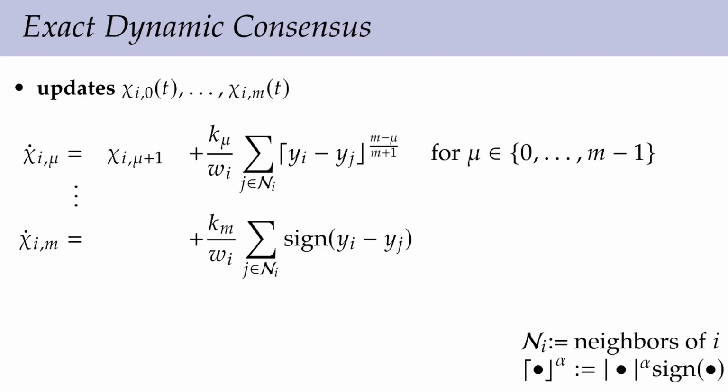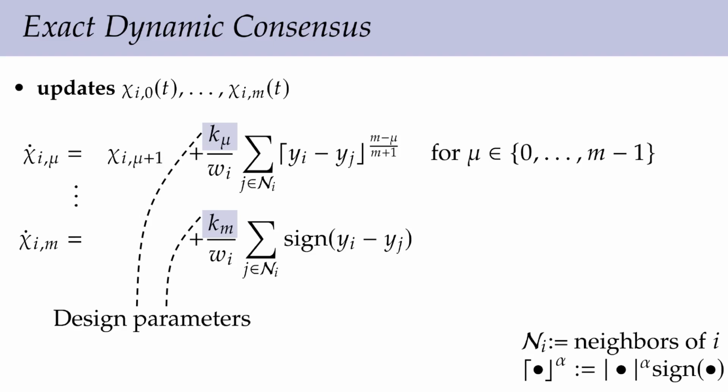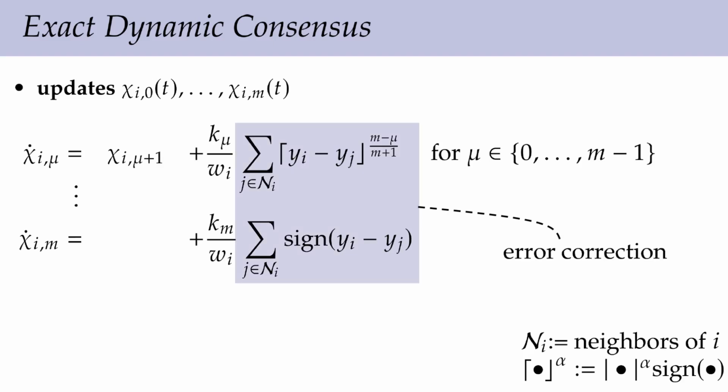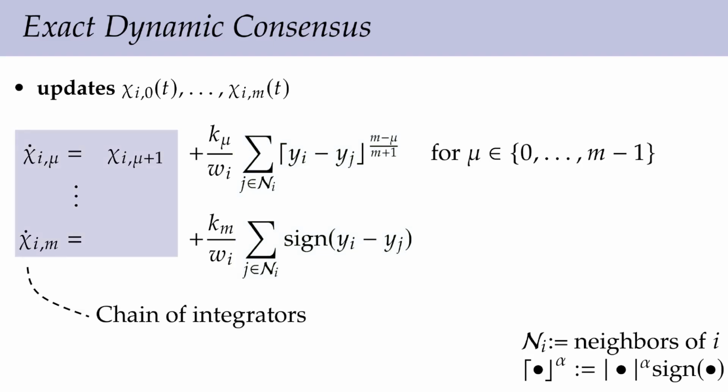Let me break down each piece of it. First, note that we weight the error contribution according to the local weight here. We also introduce the sign parameters which are assumed to be the same across the network. These y_j's are the shared information from neighboring agents. And as a whole, these are consensus error correction terms, which will be zero once consensus is reached. Finally, we have a chain of integrators for the auxiliary variables, which will be useful to compute derivatives.